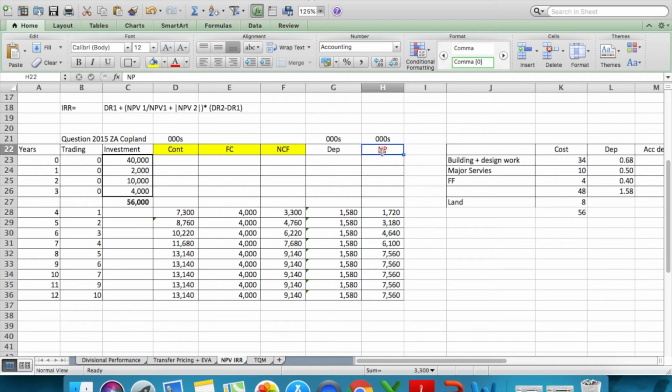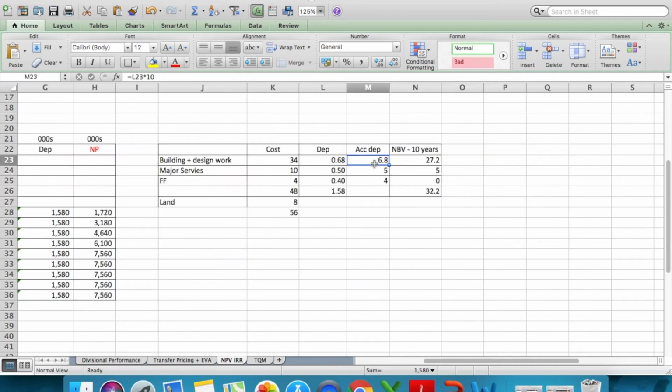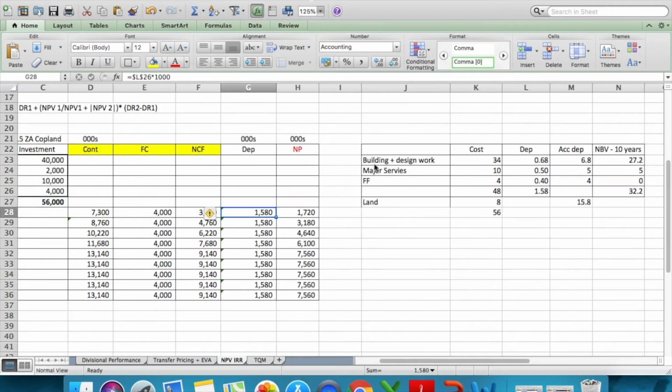The second part says to calculate the net operating profit. So NCF is net cash flow, NP is net profit. You can use these abbreviations in accounting, you all know that. So the depreciation is what we've calculated here. The annual depreciation is, I'm going to sum it, we've already done the calculation, 15.8. Oh, sorry, this was accumulated depreciation, my bad. This is the annual depreciation that we have.